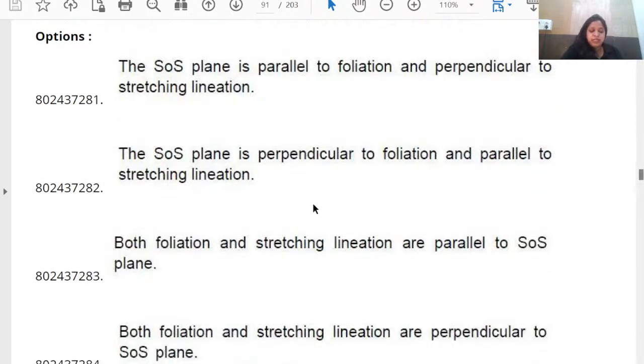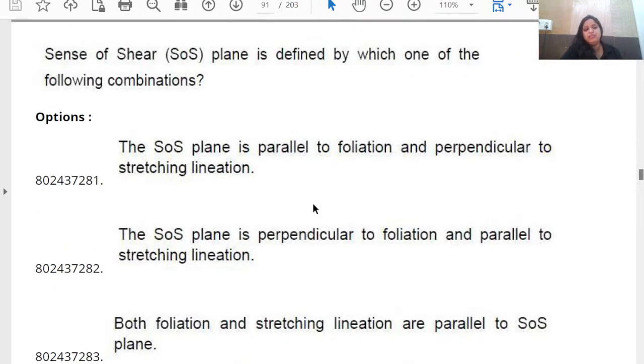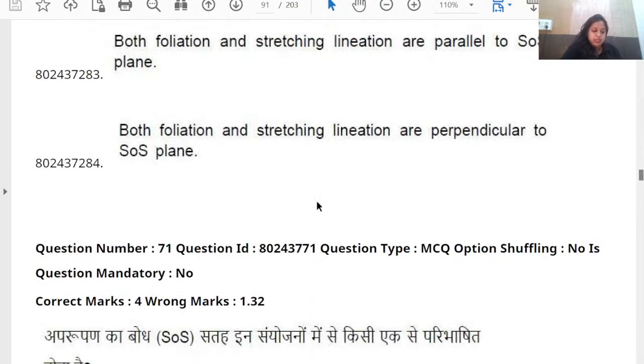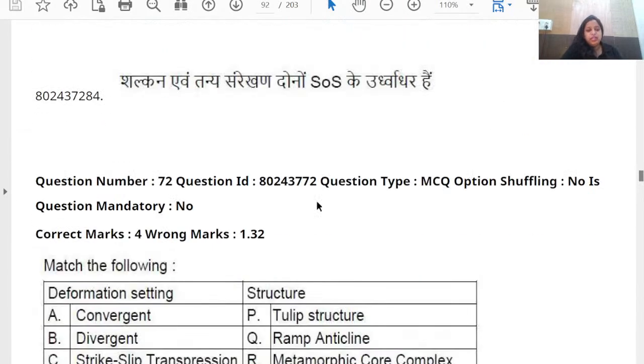Whenever you get a question, don't get confused by the letters. If you have any doubt about the sense of shear, just think: the sense of shear is whichever direction the shear has happened. Whenever it is foliation, it should be perpendicular to the foliation. When it is lineation, it should be parallel. Yes, Akash, the answer is B. Good. Let's go to the next question.